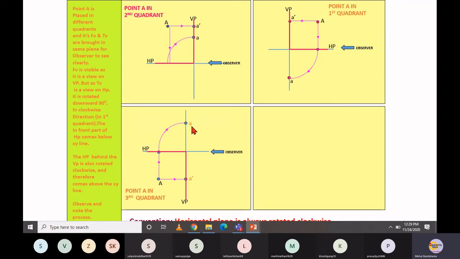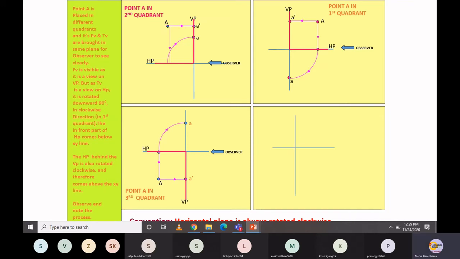So in the third quadrant, what happened actually? You have the top view appearing above the XY line, and your front view appearing below the XY line, exactly opposite to the first quadrant, right? In the first quadrant, your front view is above the XY line. However, in the third quadrant, your front view is below the XY line. This is exactly opposite to the first quadrant.